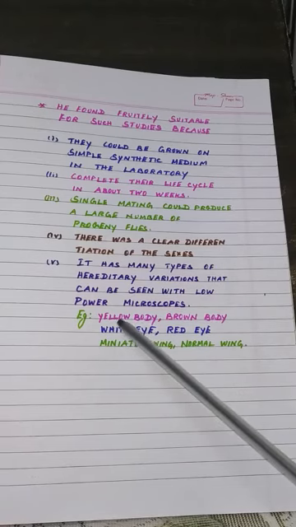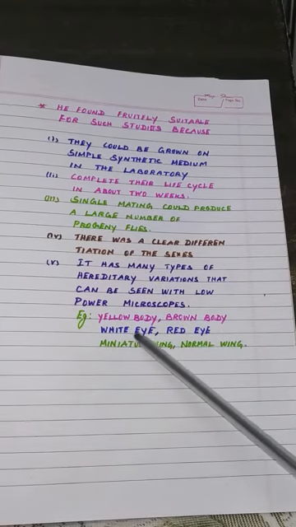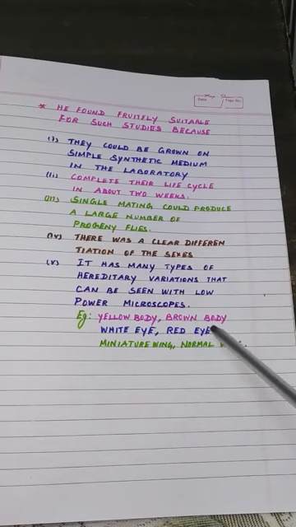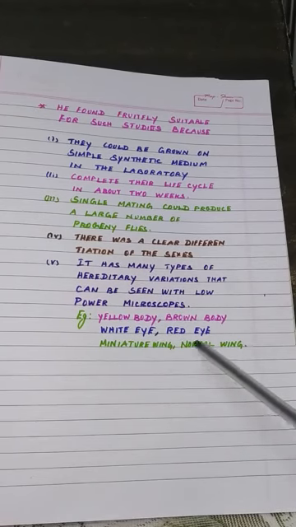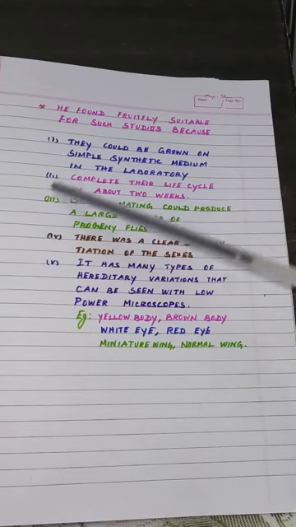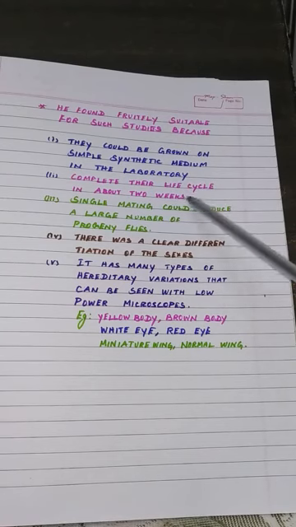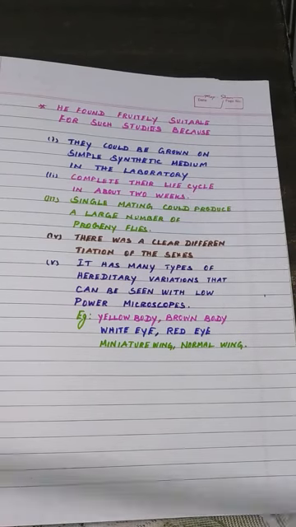Some fruit flies are yellow bodied and some are brown bodied. Some have white eyes and some have red eyes. And some have miniature wings, some have normal wings. These are all the different variations we can see in Drosophila melanogaster. Because of this reason, he studied by using this fruit fly. And these fruit flies have all these advantageous characters.